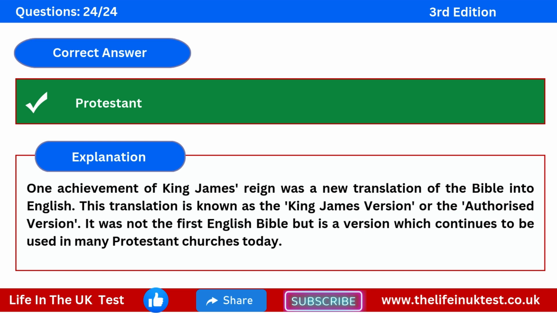The correct answer is Protestant. Explanation: one achievement of King James' reign was a new translation of the Bible into English. This translation is known as the King James Version or the Authorized Version. It was not the first English Bible but is a version which continues to be used in many Protestant churches today.